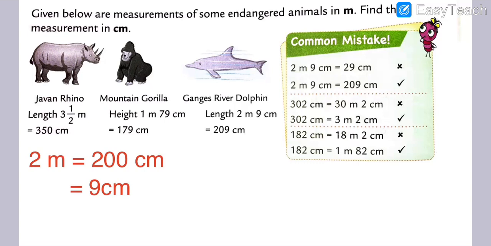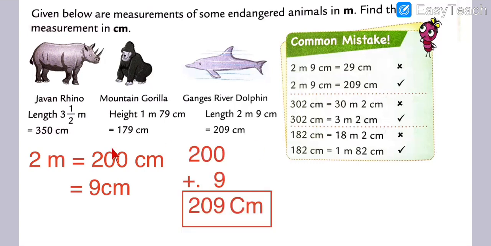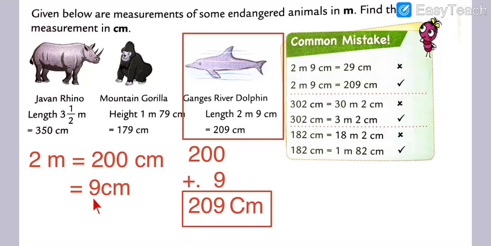Okay, and here we are going to do the addition. So my dear students, see, this is the addition. 2 meter is equal to 200 centimeter and 9 centimeter is as it is. Got my point, my dear students? So 2 meter is equal to 200 centimeter, and 9 centimeter as it is, we write the 9 centimeter. Got my points?